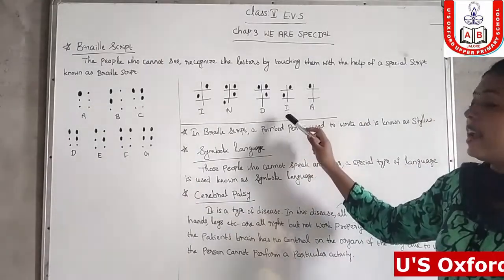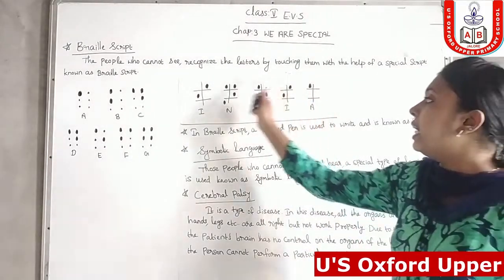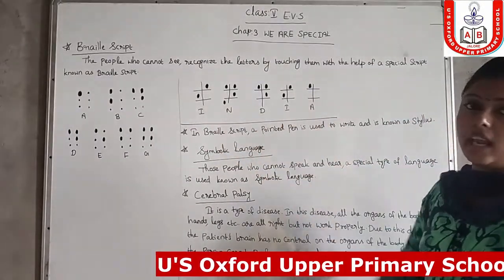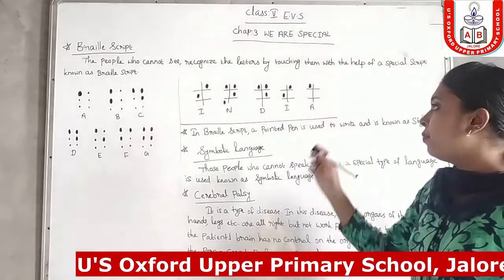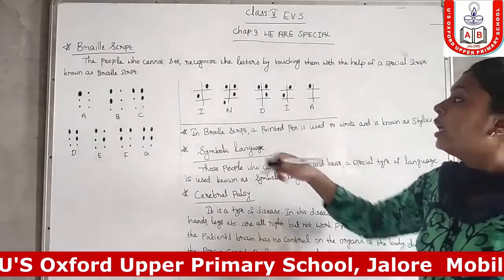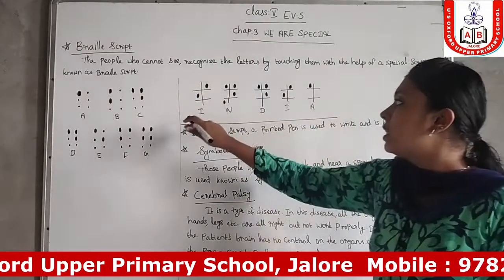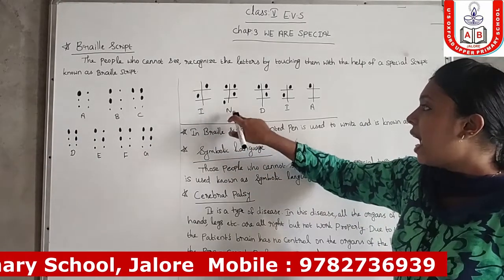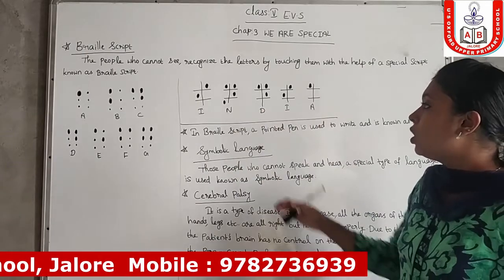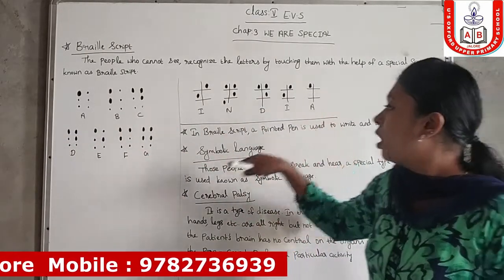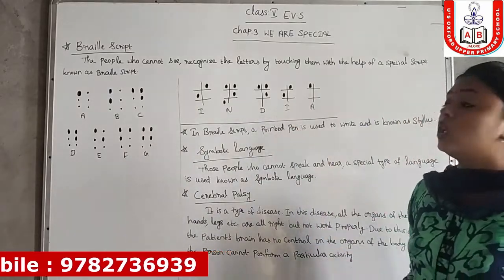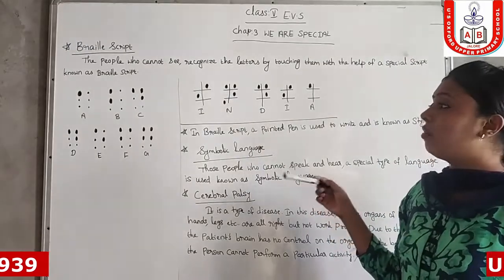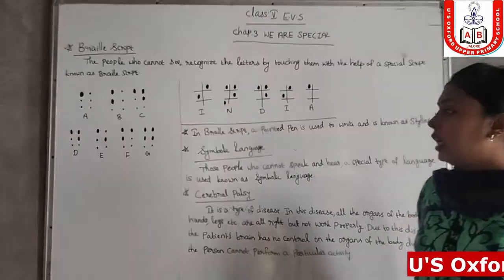Next, India. In Braille script we write India like this. But in normal script we write I-N-D-I-A. Blind people who are not able to see write it like this. I is represented like this in Braille script. I-N-D-I-A. So we all know A, D. In Braille script all the words, paragraphs or letters are written like this.